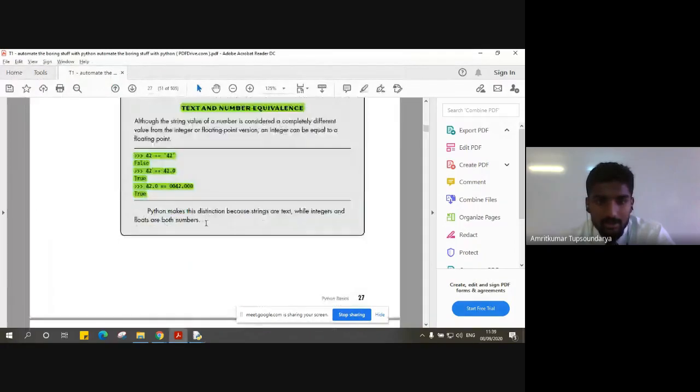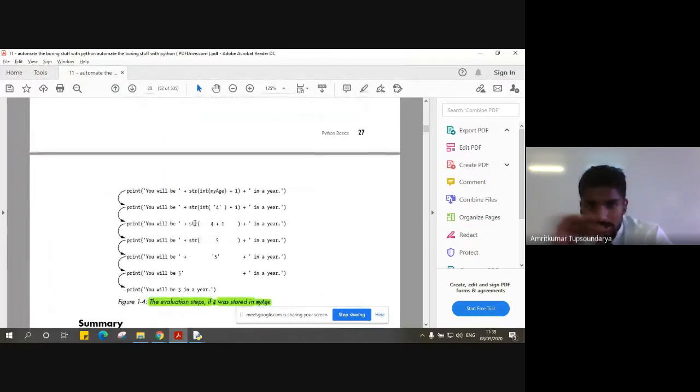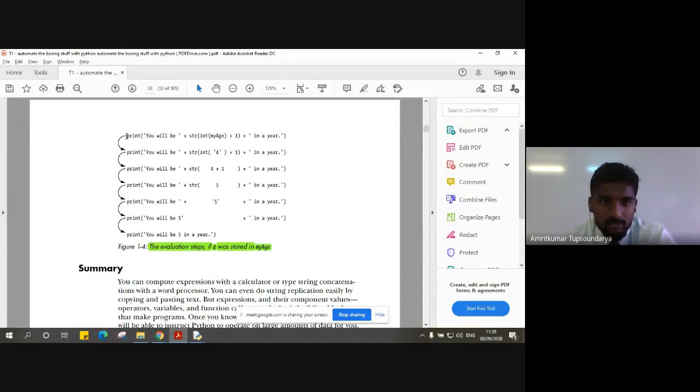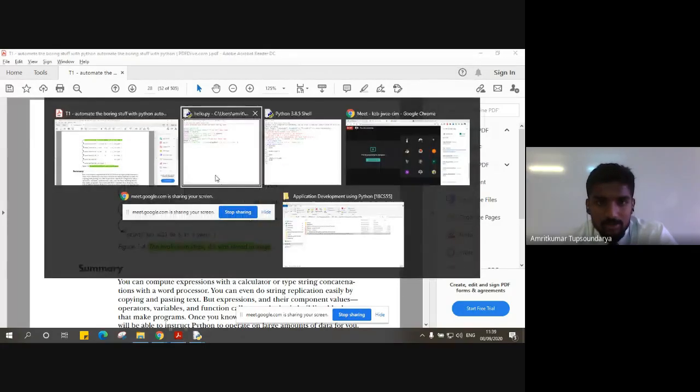We'll divide every instruction, every operation, bit by bit. As you can see here, this is our main statement, the instruction that we give to the compiler, right?